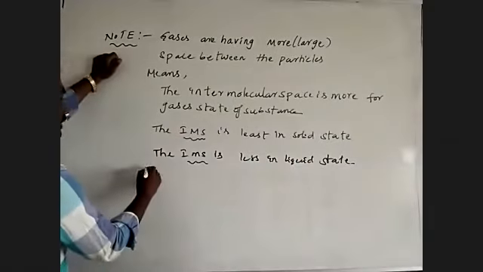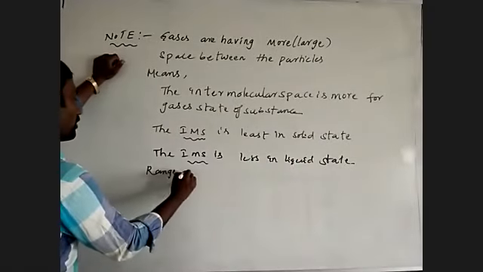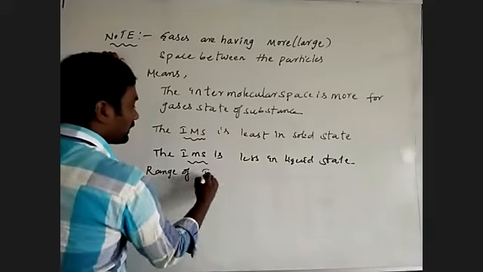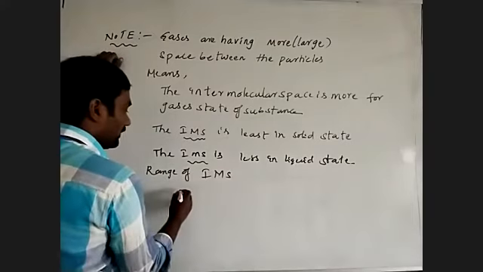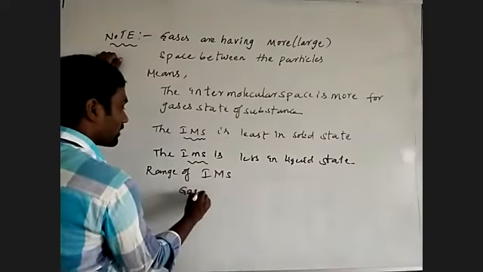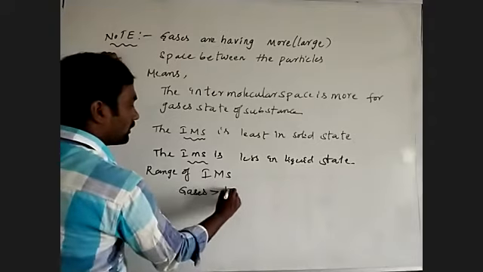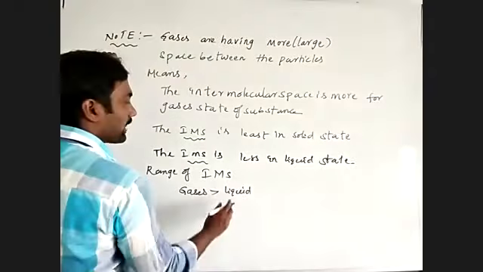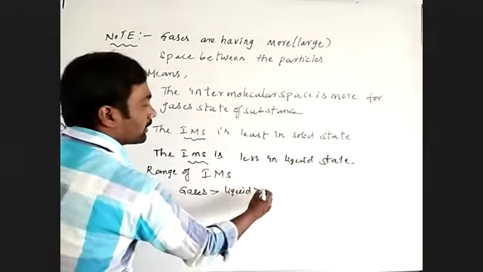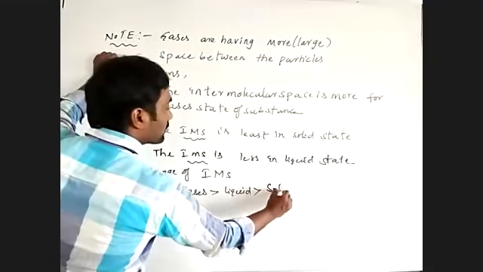So the intermolecular space in the gaseous state is more than in the liquid state, and the liquid state has more intermolecular space than the solid state.